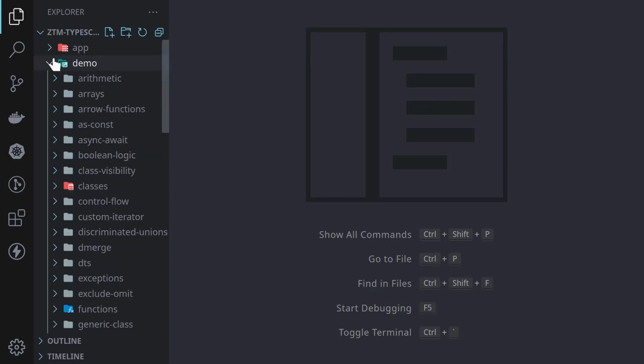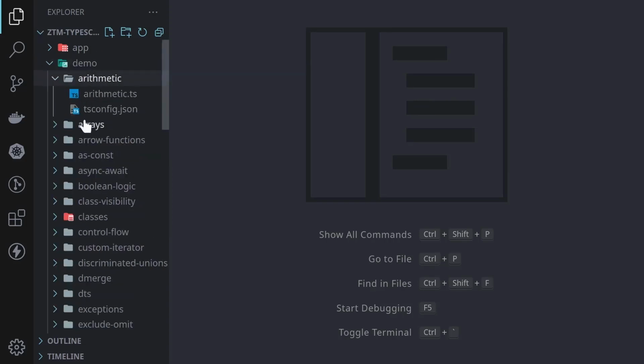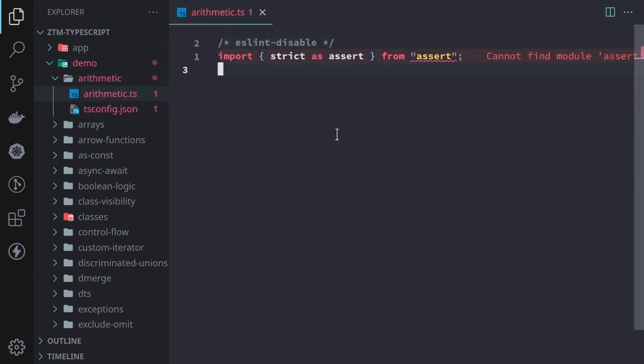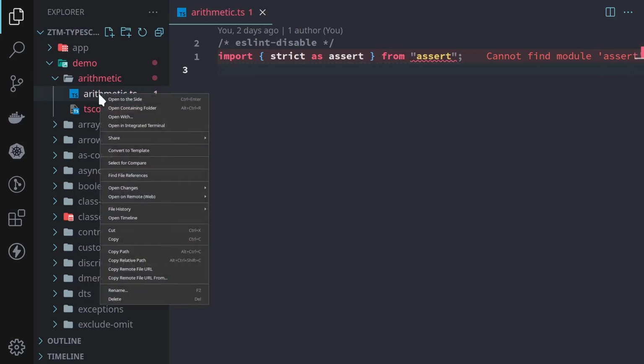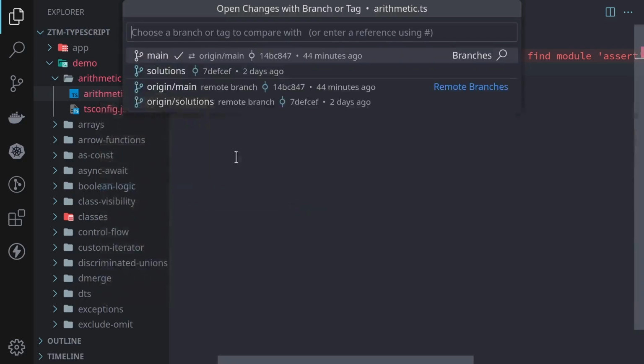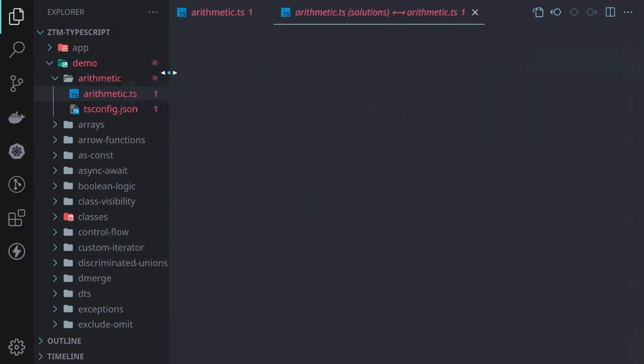Just for an example, I'll open up demo, arithmetic.ts. We'll see that the file is mostly empty. It just has a few lines. We right click on arithmetic.ts, go to Open Changes, then Open Changes with Branch or Tag. And we're going to click on solutions right here.